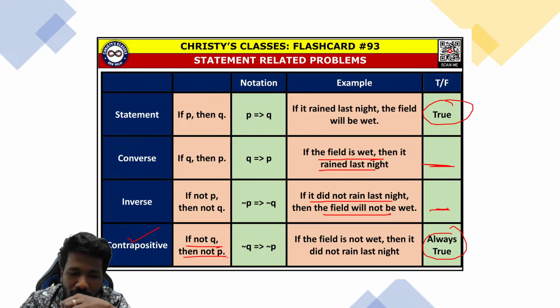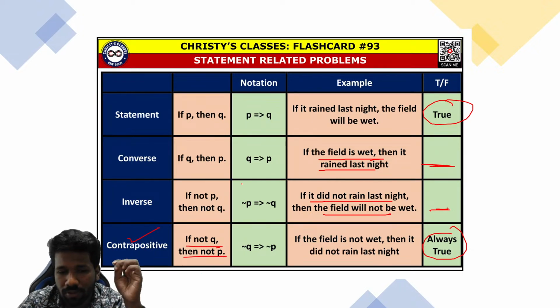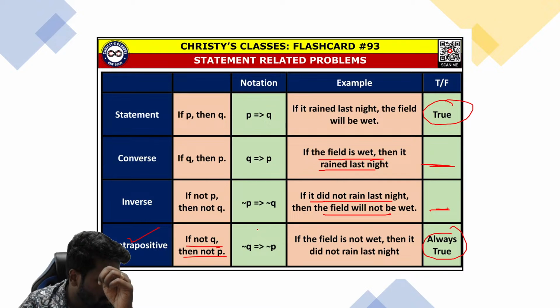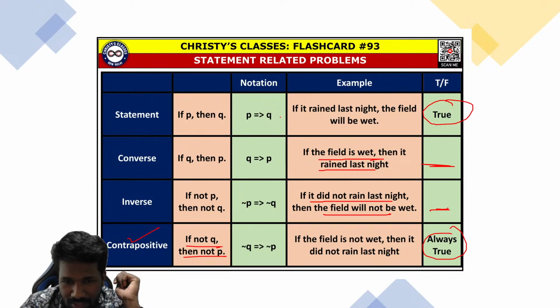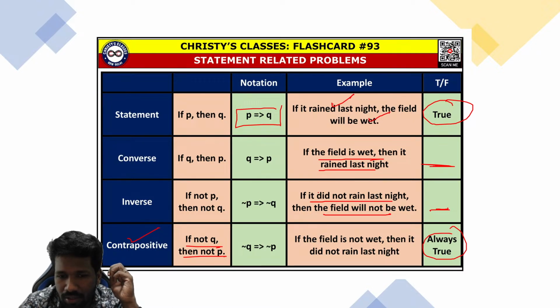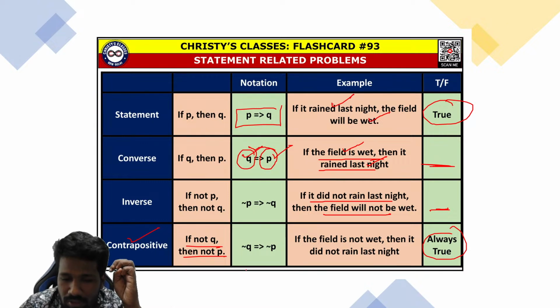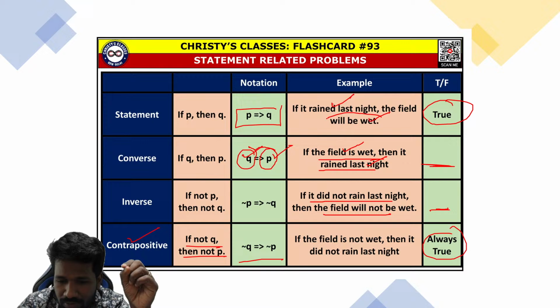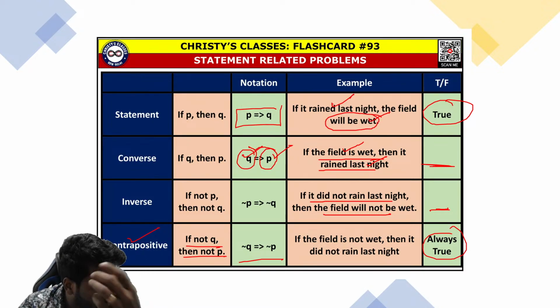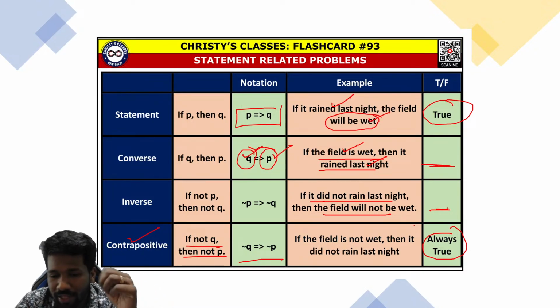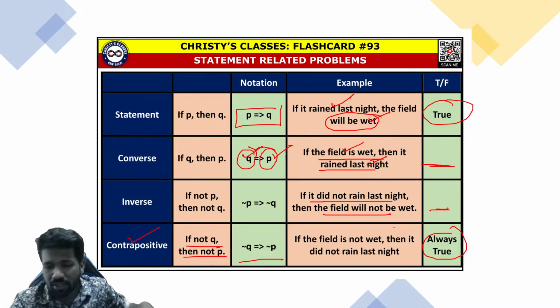If not Q then not P, that is contrapositive. That means it is the converse of the inverse or inverse of the converse. That is contrapositive, we can say. P implies Q means rain last night, field will be wet. Converse is field is wet, then it rained last night. So contrapositive is not Q implies not P. Not of this, not of this. Not Q implies not P. That means if the conclusion part, the field will be wet, is negated, the field will be not wet, then the negation of the hypothesis follows.